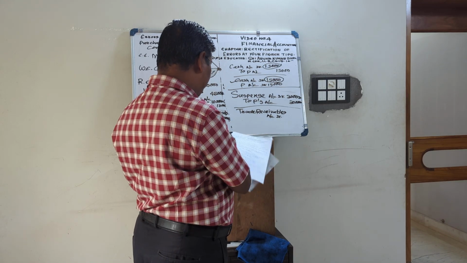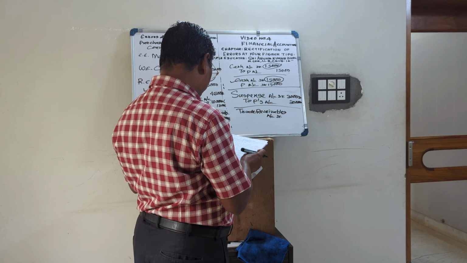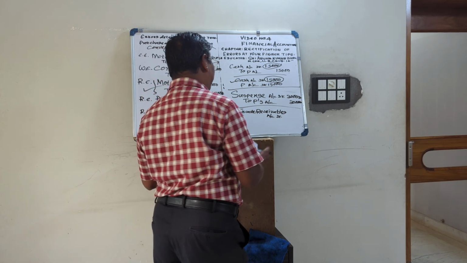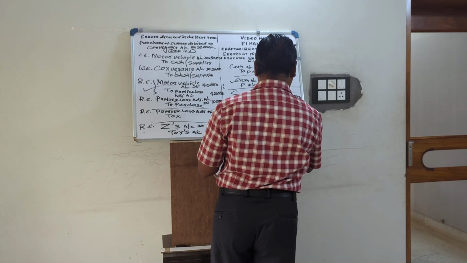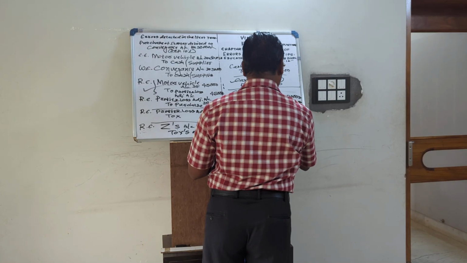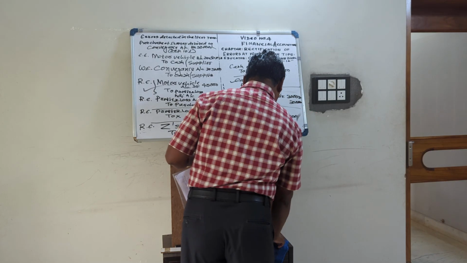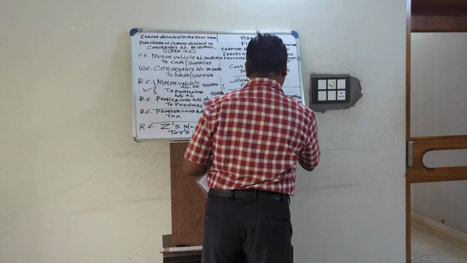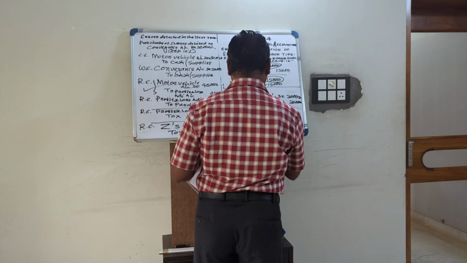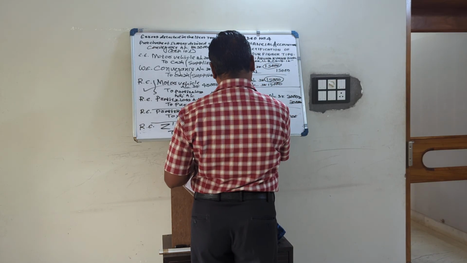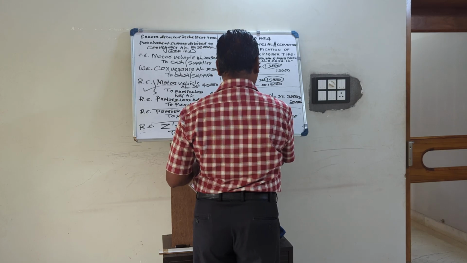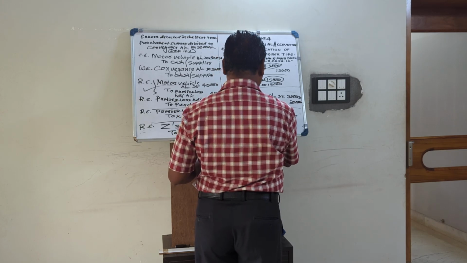That is 5,000 to Q. So it is a one-sided error. So trade receivable debited 5,000. In case of one-sided error, we take the help of suspense account. This is the rectification entry: trade receivable account debited to suspense account 5,000.